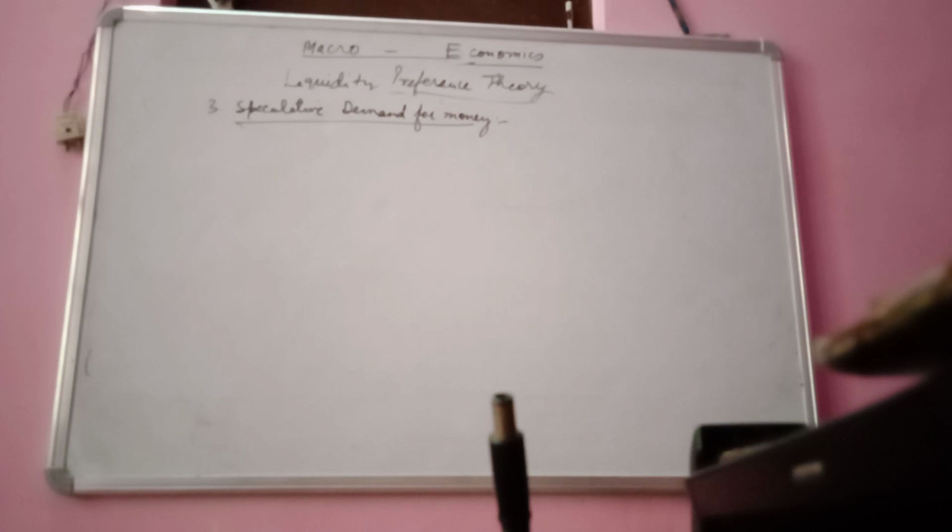people keep the money with a view to take the advantage of changes in the money market, especially changes in the asset market. And how is it done? See, buying bonds when the prices are low.